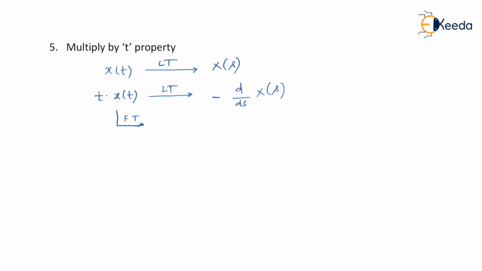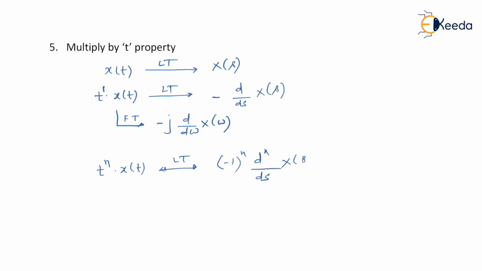The Fourier transform for t dot x of t was minus j d by d omega of x of omega. In general, if you have t raised to n multiplied by x of t, it will have its Laplace transform as minus 1 raised to n times the nth derivative with respect to s of x of s.